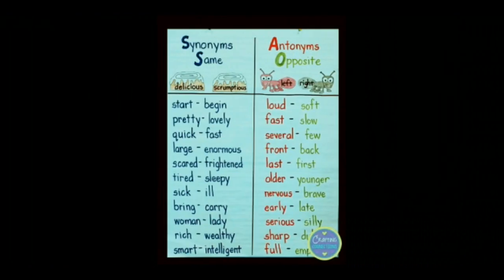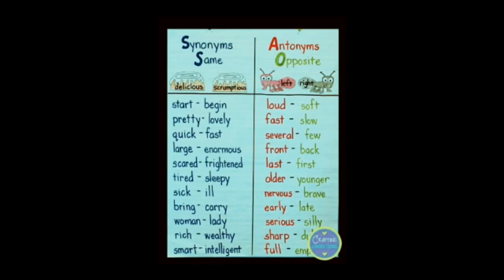Here on your screen you can see a chart of synonyms and antonyms. You have to remember, students, that synonyms means same, whereas antonyms means opposite. Synonym of start is begin, pretty, lovely, quick, fast, and the three forms of fast are fast, faster and fastest. There is no word fastly.